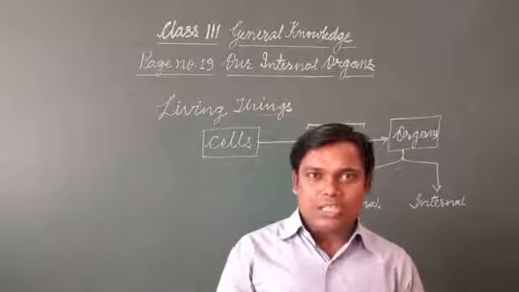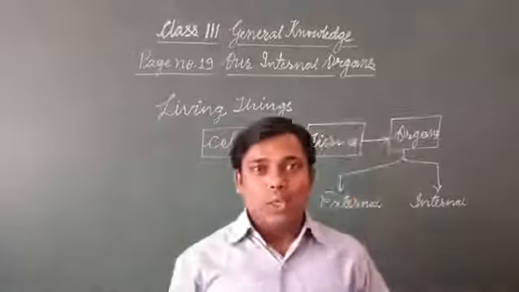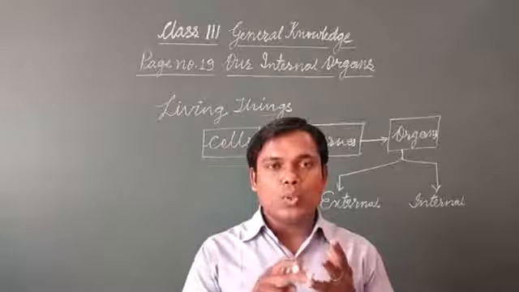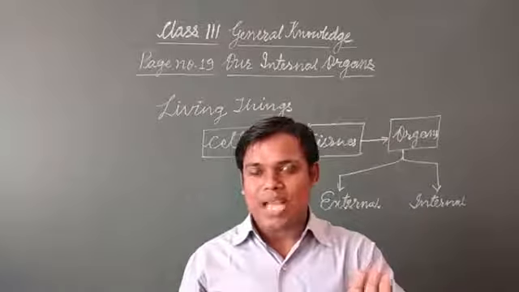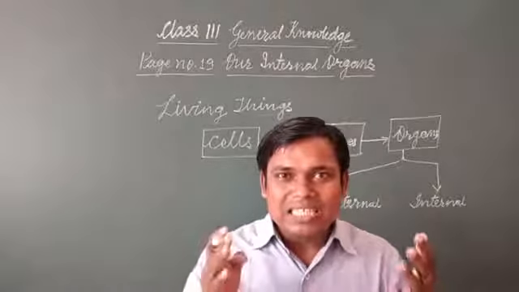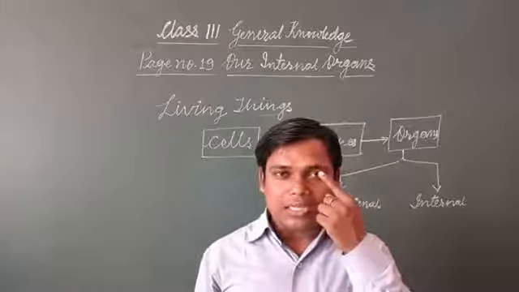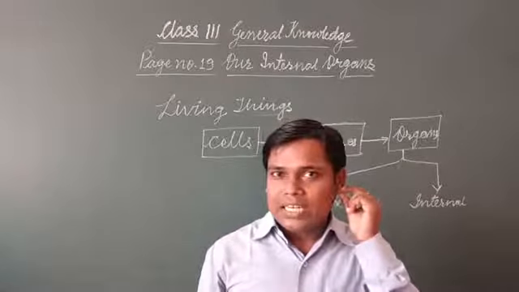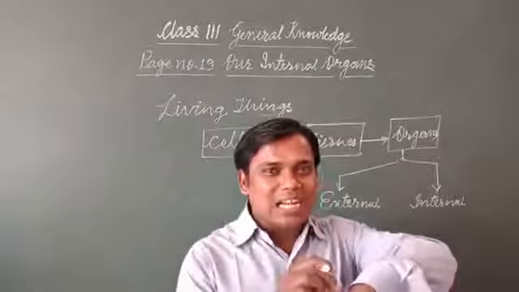As you know about our sense organs that you have read in your previous classes, that we have 5 sense organs: eye, nose, ear, tongue and our skin. And I hope all these sense organs you must see. You can see our eye, nose, ear, tongue, and you can also see skin.